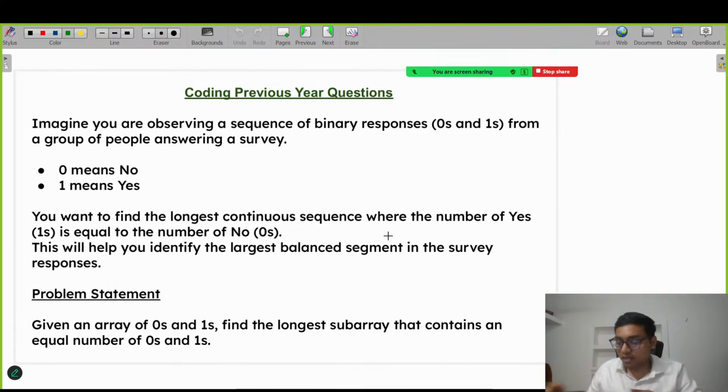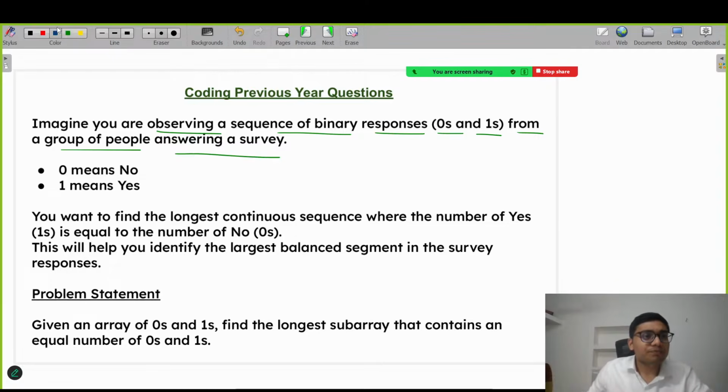My screen is visible. The question is already clear. Let's read out the problem statement. The question says, imagine you are observing a sequence of binary responses, 0 and 1, from a group of people answering a survey. 0 means no and 1 means yes.